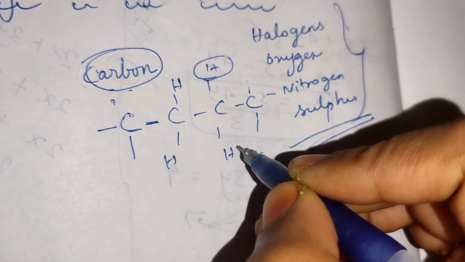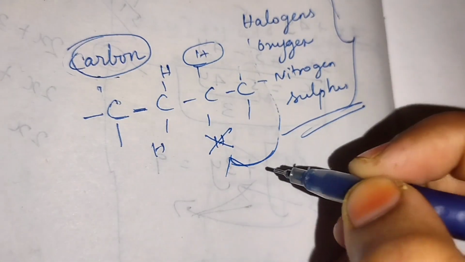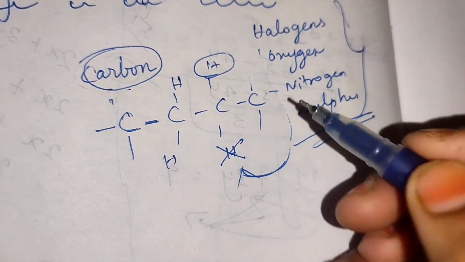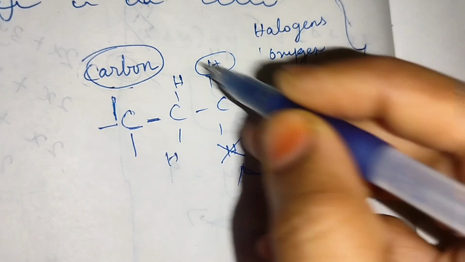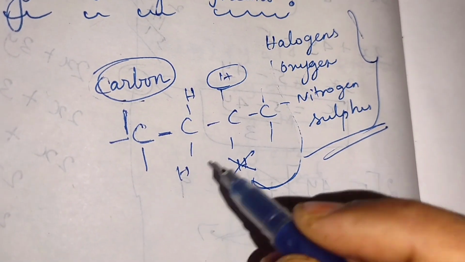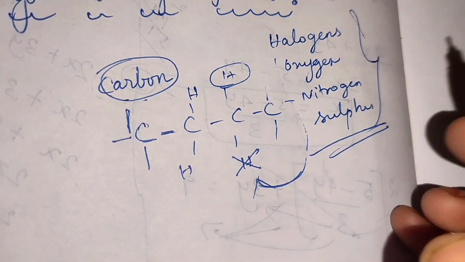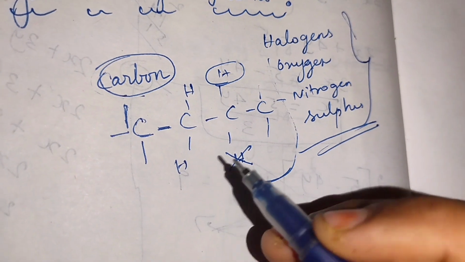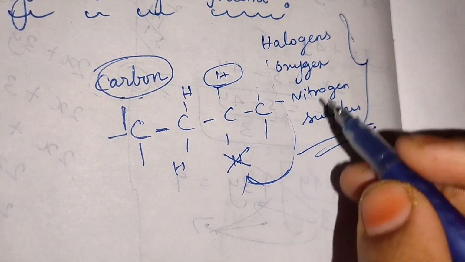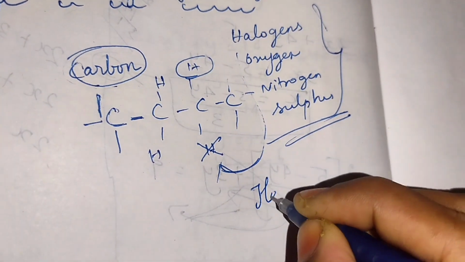For example, this hydrogen will be replaced and here a halogen group will come. Otherwise, an oxygen group or nitrogen group or sulfur. Not only this hydrogen, any hydrogen at any place can be replaced by halogens, oxygen, nitrogen and sulfur, and the valency also has to be satisfied. These atoms replacing the hydrogen atoms, halogen, oxygen, nitrogen, sulfur, are known as heteroatoms.